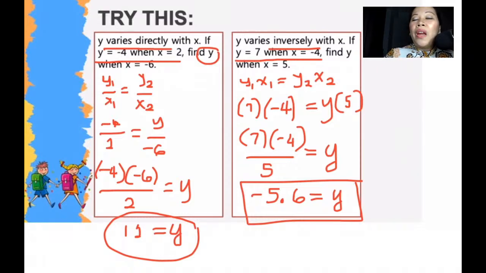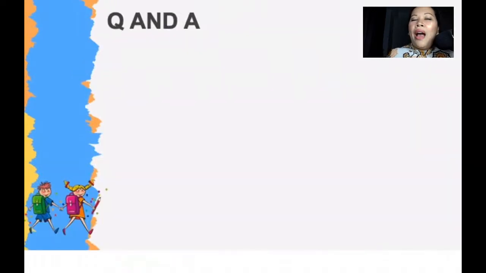Alright, so I hope that you were able to understand and comprehend inverse and direct variation. As I have mentioned, when we say direct, there is a direct relation. So that means as x increases, y increases as well. If x decreases, y decreases. However, for inverse relation, as x increases, y decreases, and as y increases, x decreases. Okay, it's the other way around. So I hope that you have understood direct and inverse.